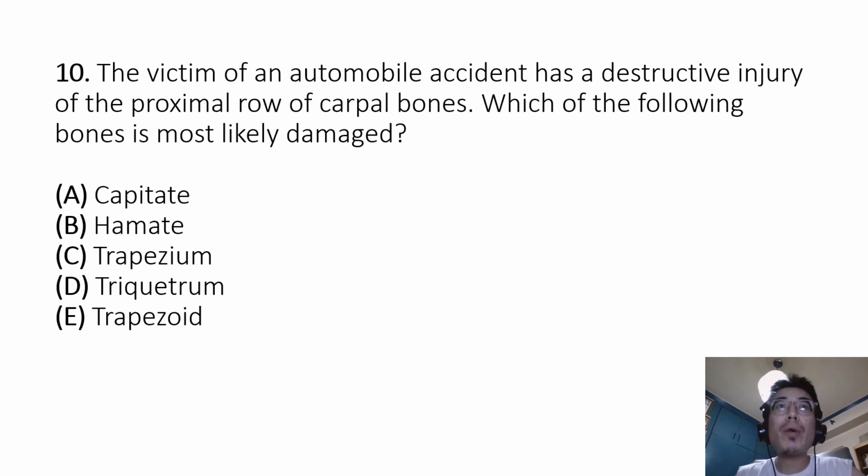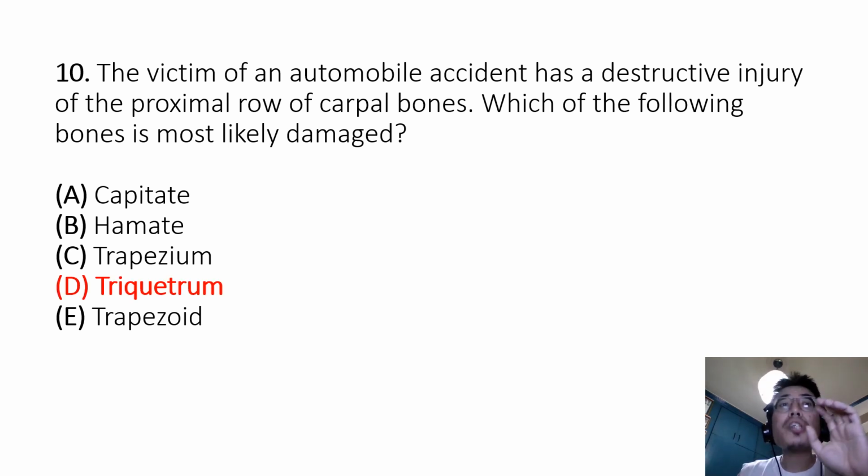And finally, our last question. The victim of an automobile accident has a destructive injury of the proximal row of carpal bones. Which of the following bones is most likely damaged? A. Capitate. B. Hamate. C. Trapezium. D. Triquetrum. Or E. Trapezoid. This question is essentially asking which of the following choices is part of the proximal carpal bones.